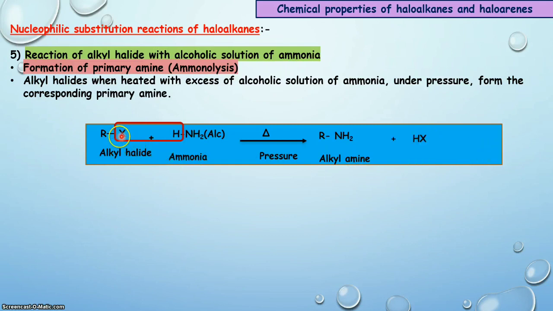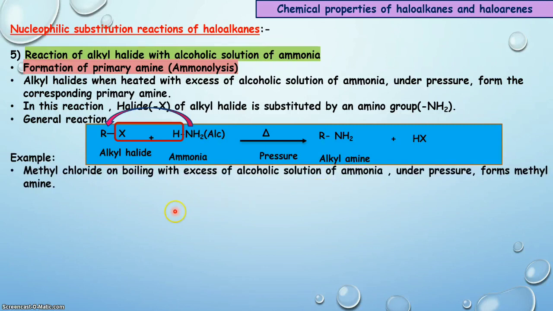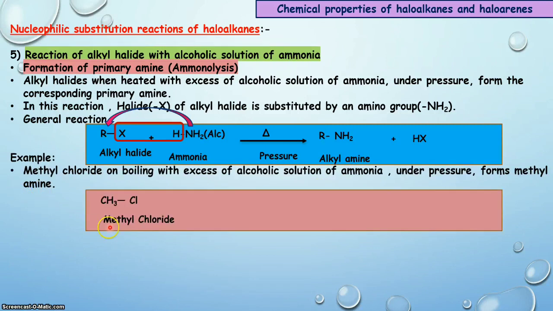As we know, halogen leaves the alkyl group by taking a bond pair of electrons, and there is a new bond between NH2 and the alkyl group, and that gives us a primary amine. Let us see the examples of this ammonolysis.